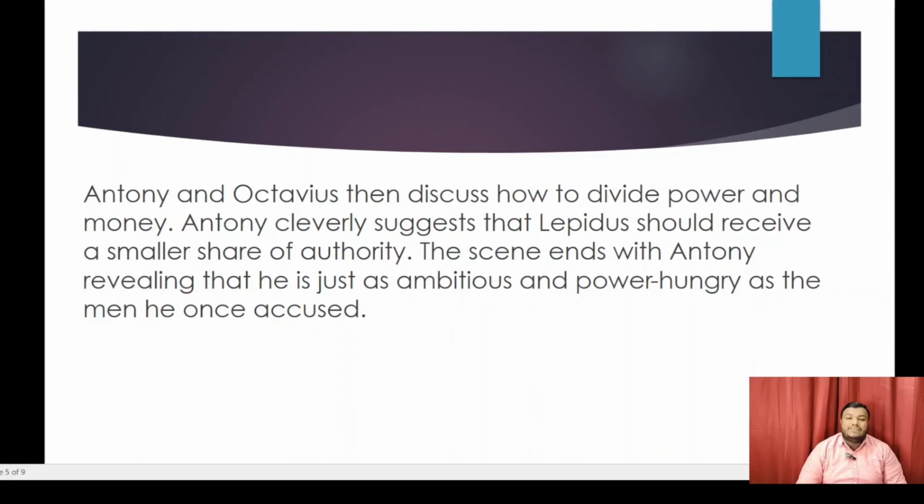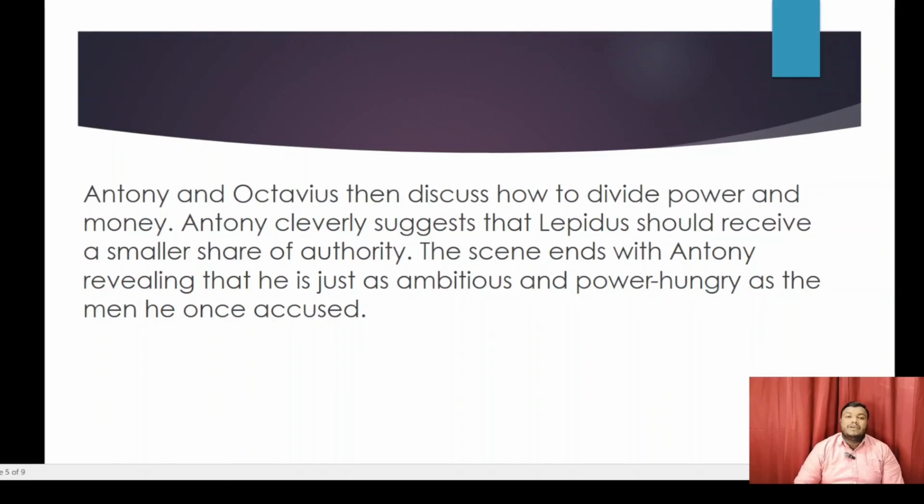In this scene, we see a change in the character of Mark Antony. So, dear students, this is the small summary of this scene. Actually, this scene is very small in the drama. The scene mainly talks about the change of nature.